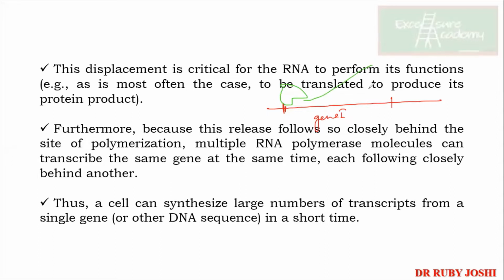The moment it is getting close to termination, another RNA polymerase will come and transcribe the same gene. This is how you get more transcription expression from the same gene. Now whenever someone says that this gene is expressing, what does it mean?